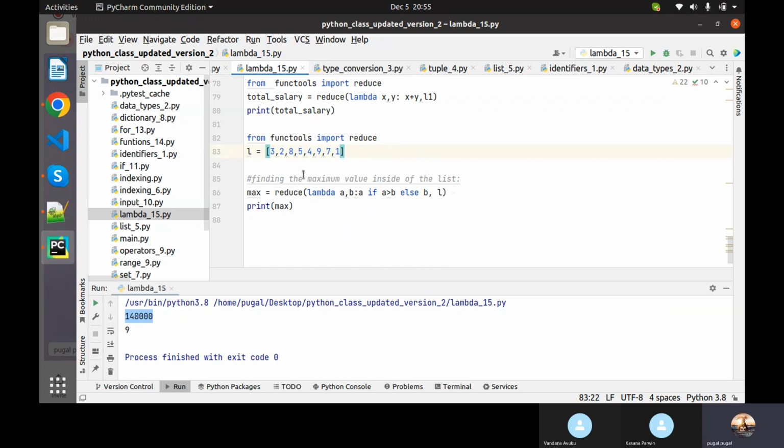And see here also what we are doing: finding the maximum value of a sequence using the reduce option. Again, same way, we are taking two elements and comparing. If a is bigger, then it will return a. If b is bigger, then it will return b, and b will be stored as a, and it will compare one by one, and whichever is maximum, that one it will finally return.